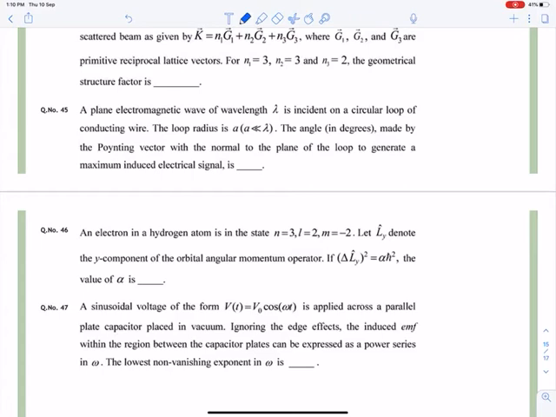Question number 46 says you are given n is equal to 3, L is equal to 2, M is equal to minus 2. What you have to do is tell about del L y. So we know that del L y is given as the square root of the expectation of L square minus expectation of L whole square.